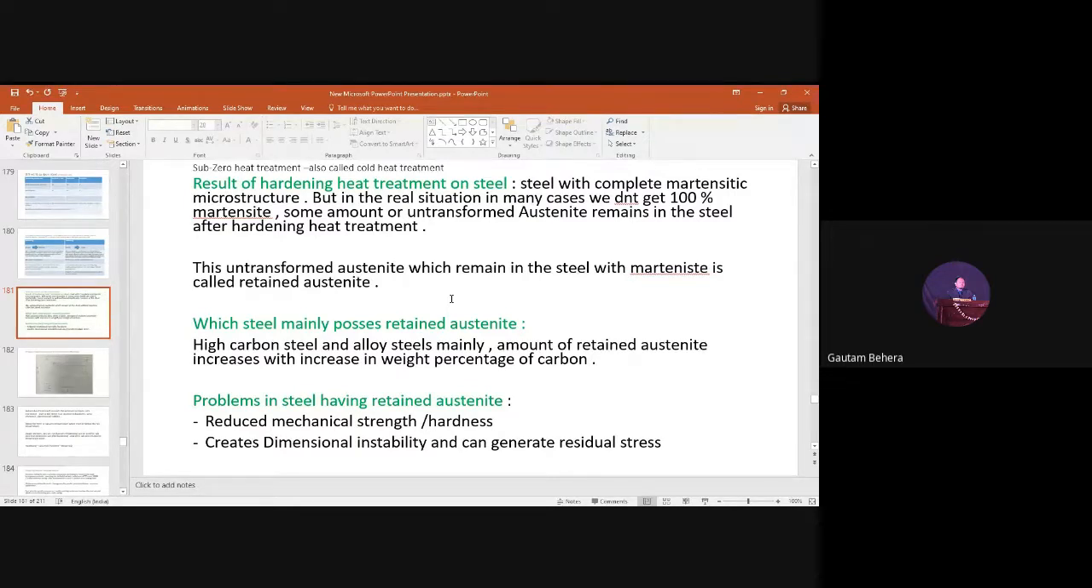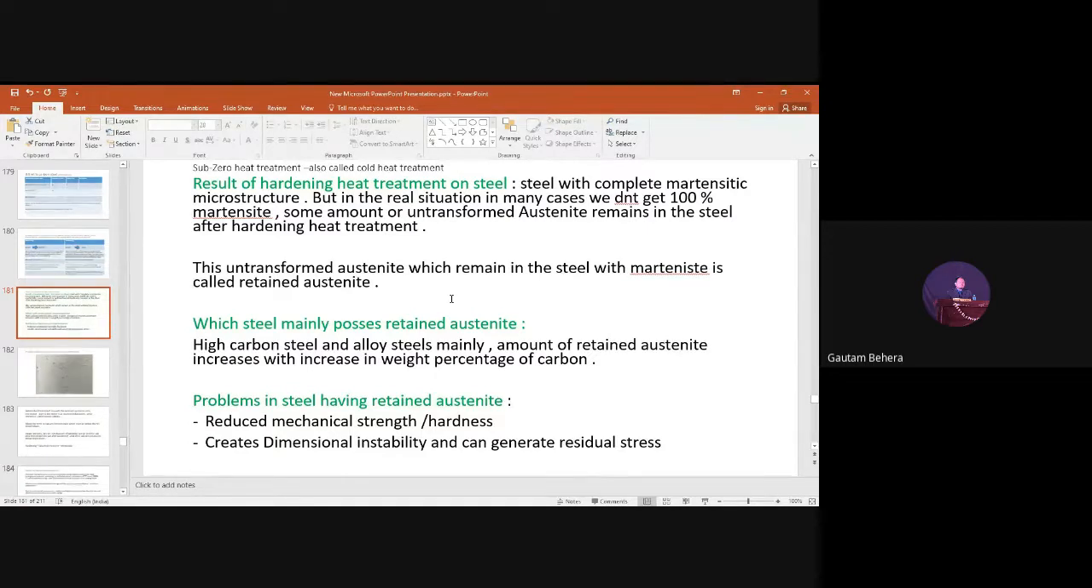Due to this kind of transformation, suppose you are doing tempering, right? So this retained austenite may transform into bainite, or it may transform into pearlite or ferrite, right? So there will be a volume change during tempering heat treatment after hardening. Due to change in the structure, the volume will change. The volume will change means it will bring some residual stresses in the material. So that is another issue we have. So these are the two main issues if we have retained austenite.